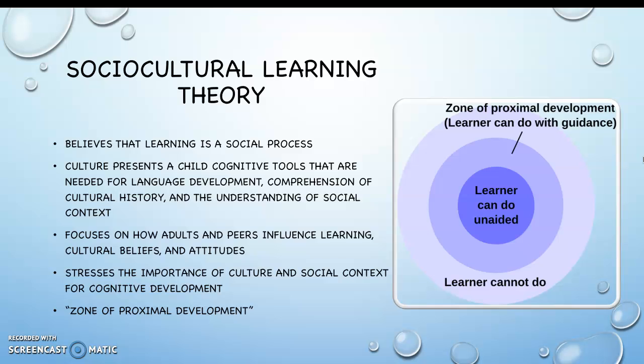And this is demonstrated in the graphic to the right, where the middle circle is the level of knowledge that the learner has with no help, so the learner can do it unaided. The second purple circle is the zone of proximal development, in which the learner can complete a task with guidance. And the last ring is the ring in which the learner cannot do a task or achievement even with proper guidance.